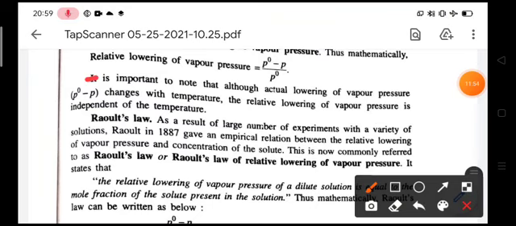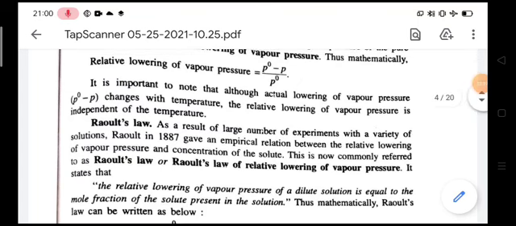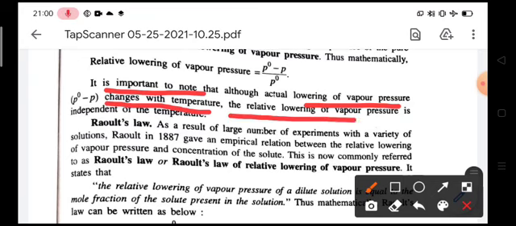It is important to note that although the lowering of vapor pressure changes with temperature, the relative lowering of vapor pressure does not change with the temperature. That is, it is independent of the temperature. It is a very important point.